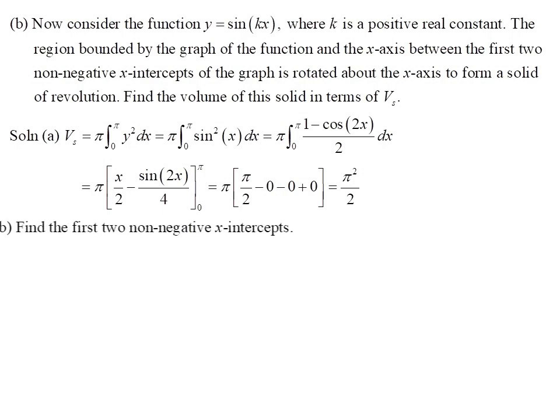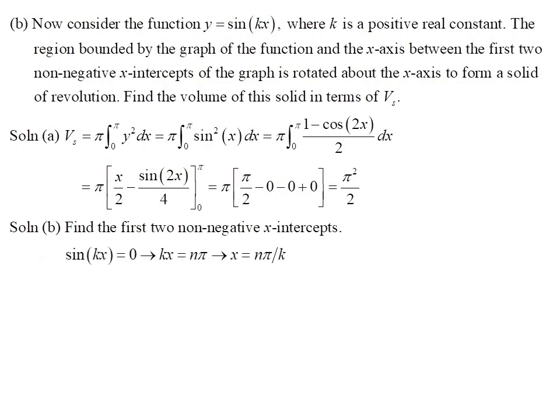In part B, since the function has a dilation factor k, we need to find the first two non-negative x-intercepts. We equate sine of kx to 0, which gives x equals n pi over k. Hence, the first two non-negative x-intercepts are 0 and pi over k.